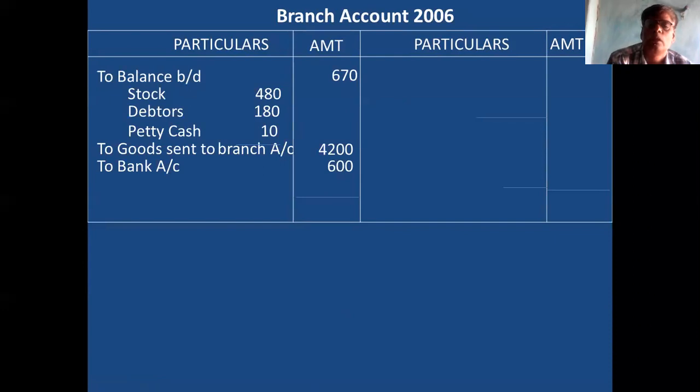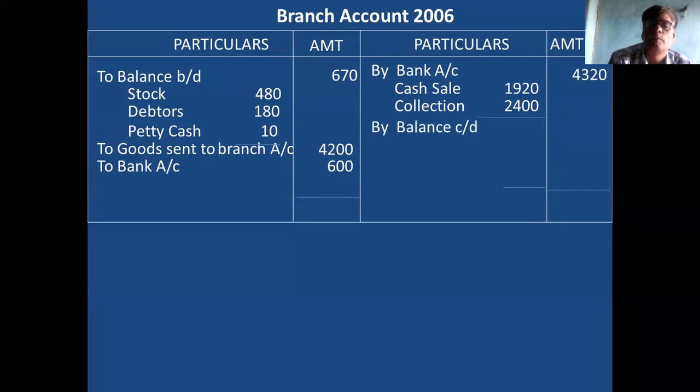Okay, this is from the 2006 year column. Credit side, by bank: cash sale 1,920, collection 2,400. Total 4,320 is there. Then balance carried down. Under that, stock is 480.